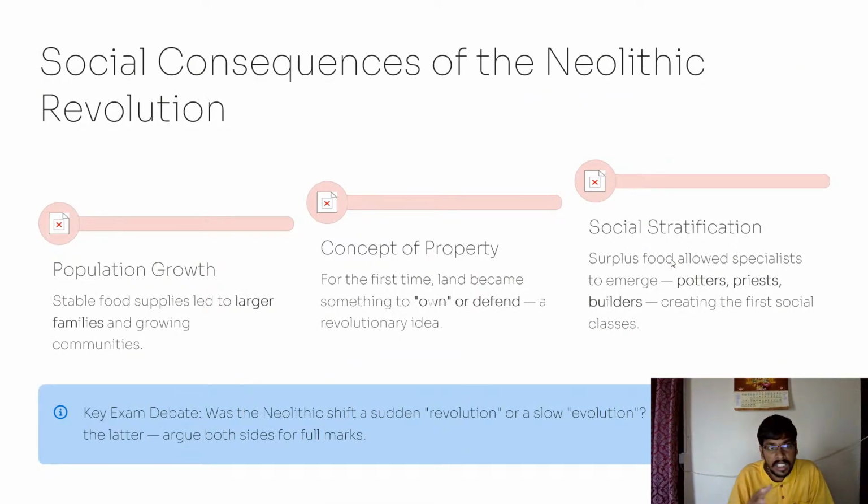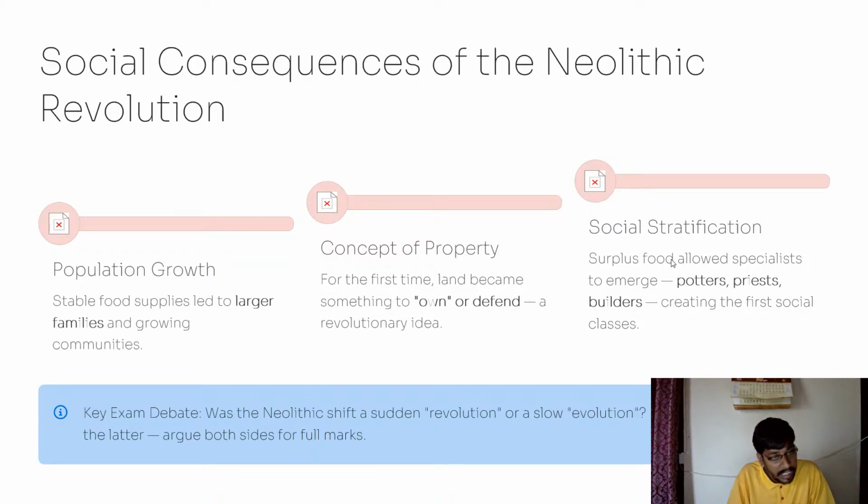Because of the Neolithic emergence, the population rapidly increased because there was a stable food supply. People started cultivation, and they started domesticating animals like sheep and goat. So automatically food supply is there, because of which larger families and growing communities increased, and the population increased. In the first and second ages, Paleolithic and Mesolithic, there was no population growth because there was no stable food.